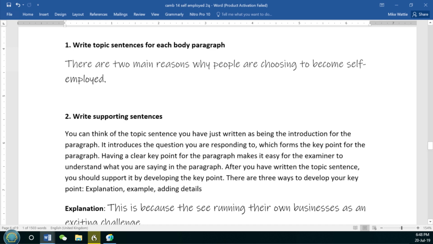First of all, we need a topic sentence. Since I've got 2 main ideas in this paragraph, I need a general topic sentence to introduce these 2 ideas. So I've got, there are 2 main reasons why people are choosing to become self-employed. Okay, now I've got to move on to my supporting sentences.